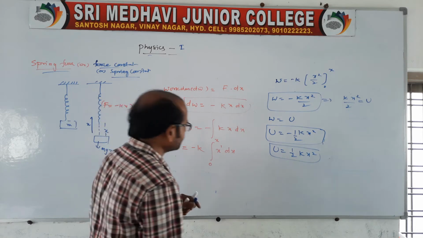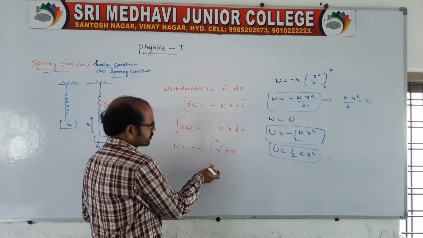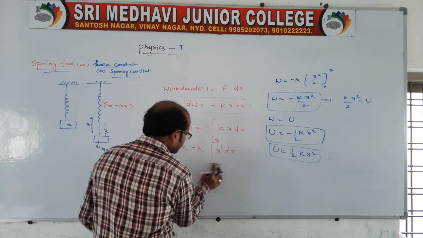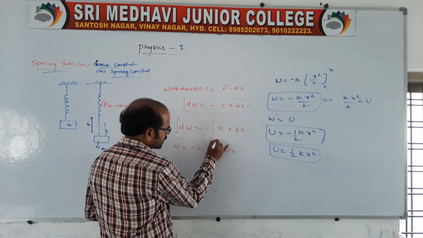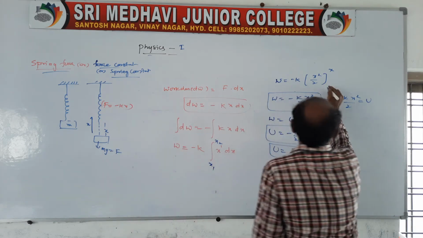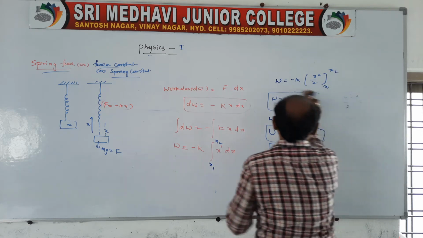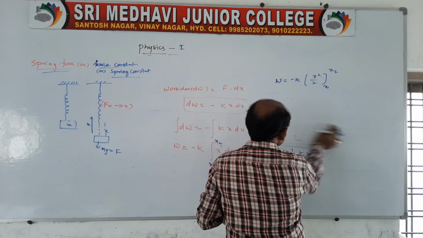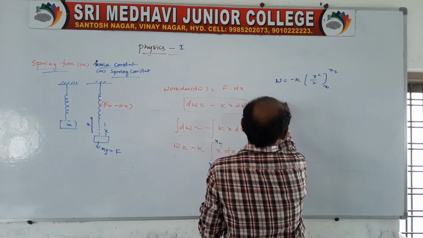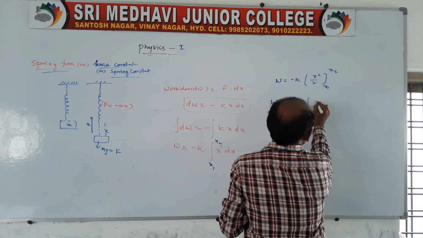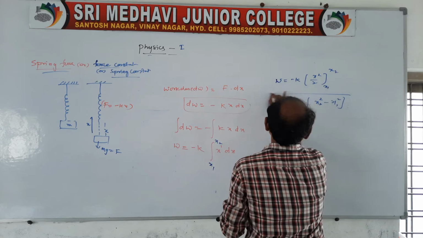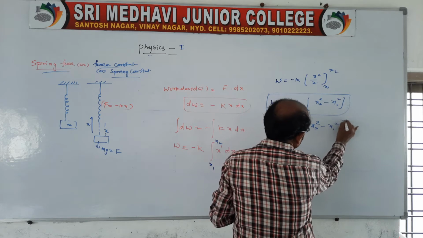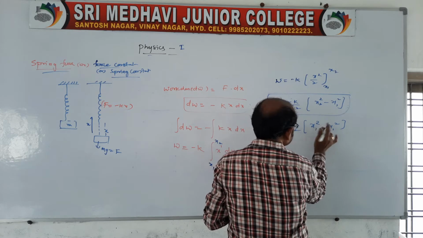Suppose sometimes he may give you, instead of 0 to x, x1 to x2. The derivation is the same, everything is same, but instead of x you take x1 to x2. Now the positions are given from x1 to x2, so you take it like this: work done is equal to minus k by 2 into x2 square minus x1 square, or we can take k by 2 into x1 square minus x2 square, or take a minus inside, no problem.